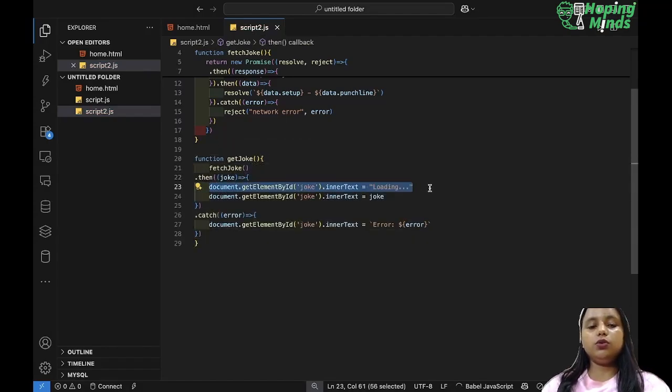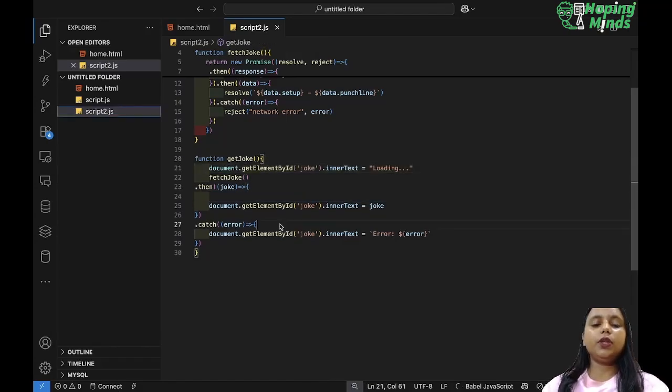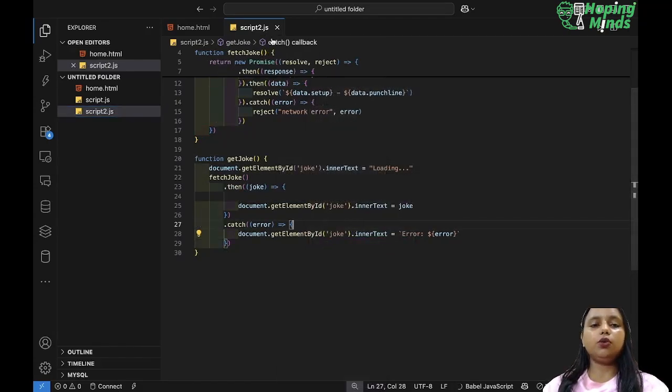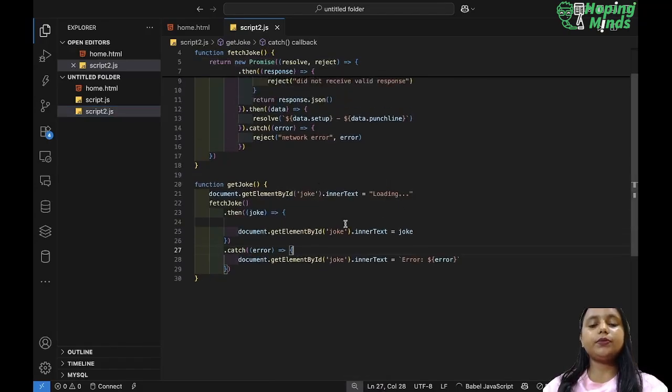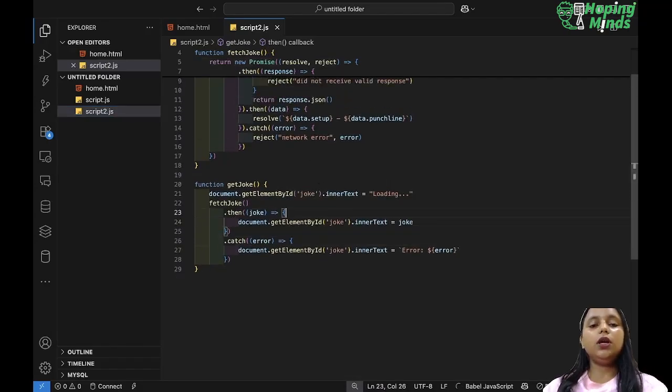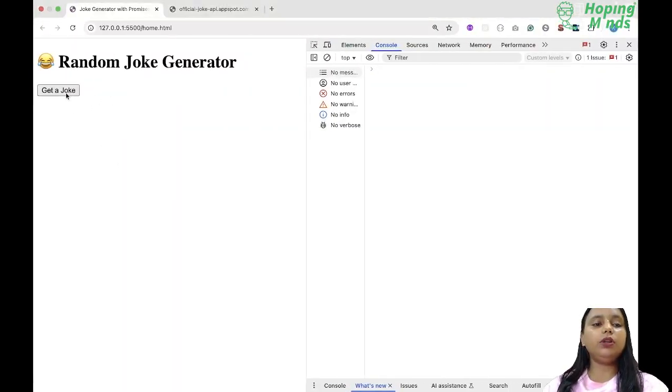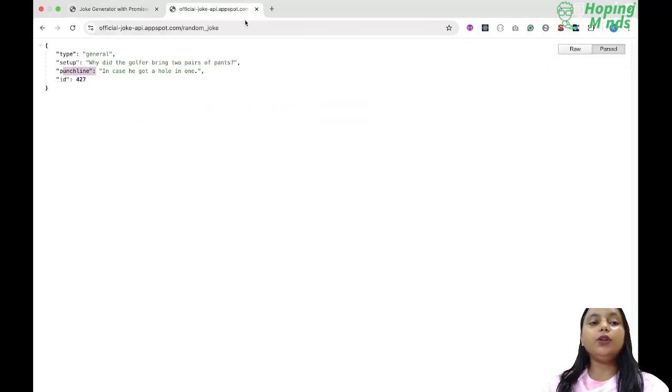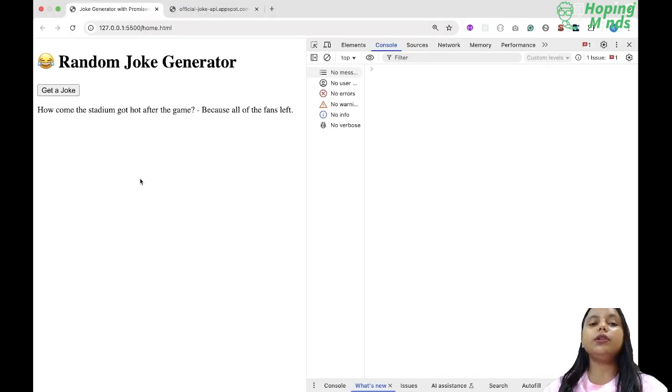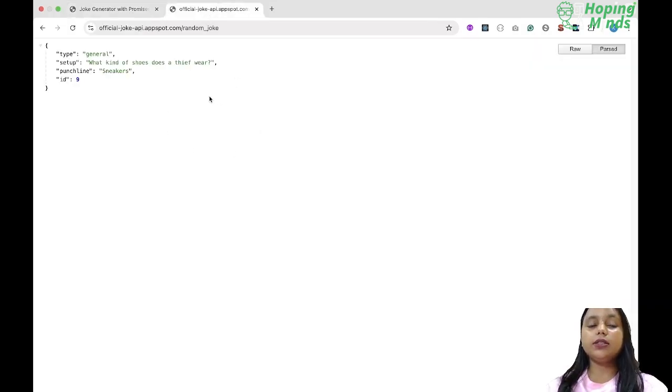Now you can use this loading here, right? And let me just format this document. Now it's formatted. Everything is done. Now let's see what will happen if you click on this get a joke. It is loading, and you got: how come the stadium got hot after the game? Because all of the fans left. So this is the response of the API. It does not mean that if you refresh it you will get the same thing. No, because it's a random joke generator.